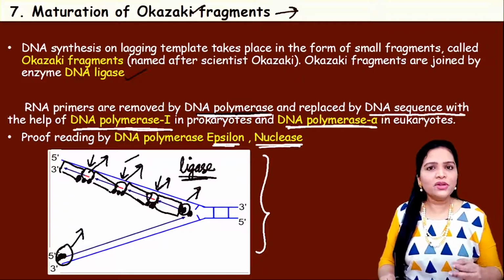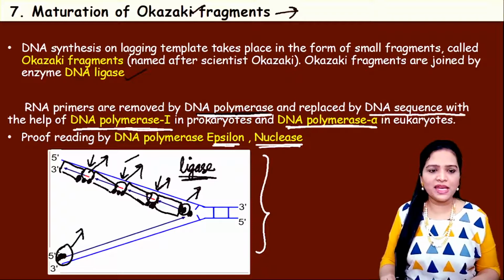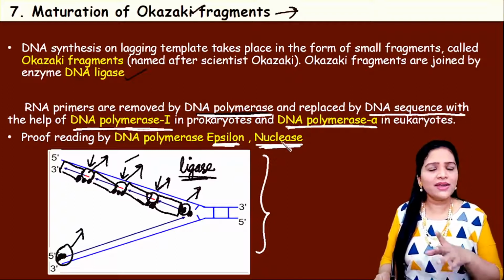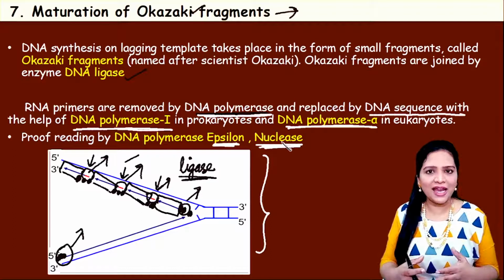So once the nucleotides are added by the DNA polymerase, the enzyme polymerase epsilon and nuclease will check the sequence again, if there is anything wrongly added, in order to avoid mutation. Okay. So it will be proofread by this enzyme.